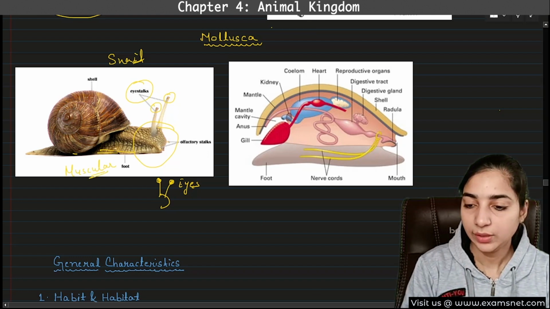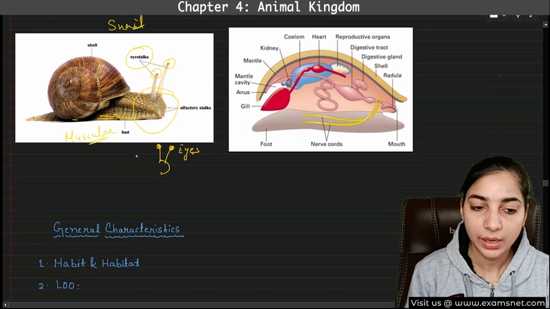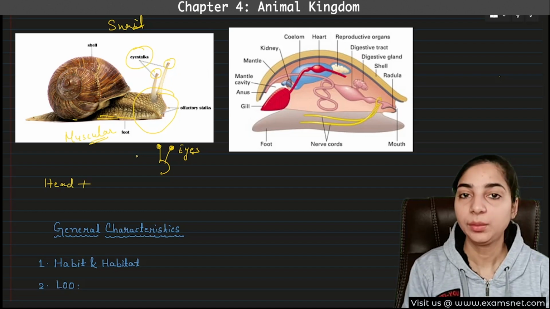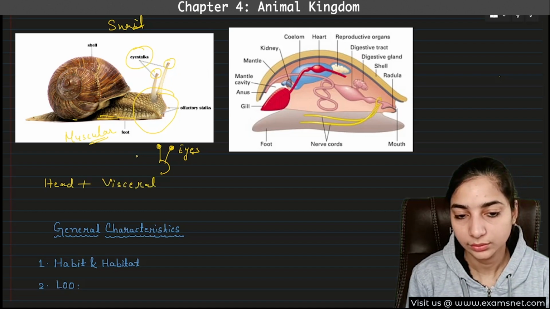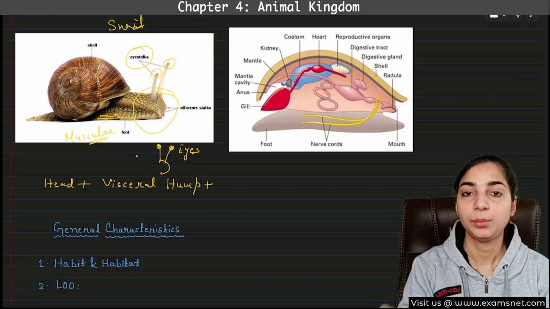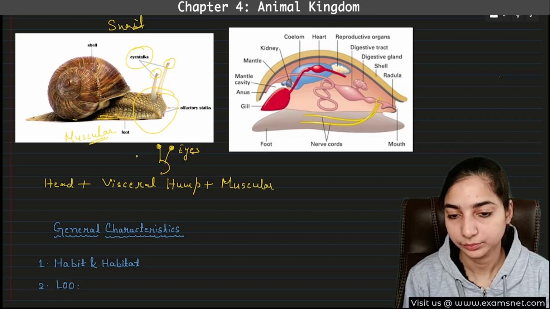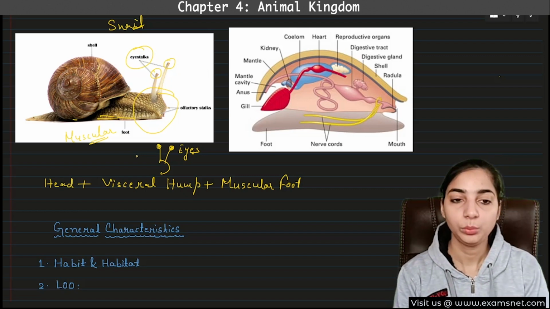Now, generally it is said that their body is divided into three parts. The first part is the head. The second part is the visceral hump, and the third part is the muscular foot. So these are three important parts of the body of the mollusk.